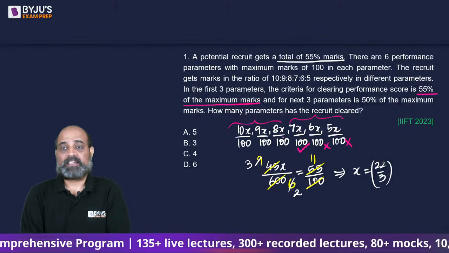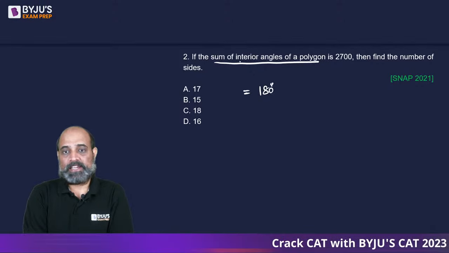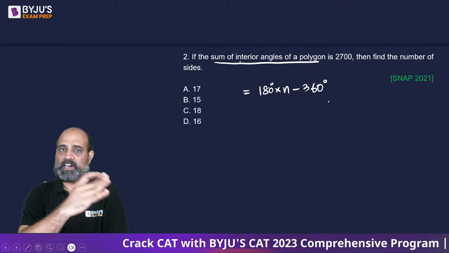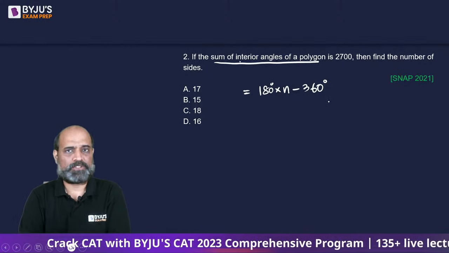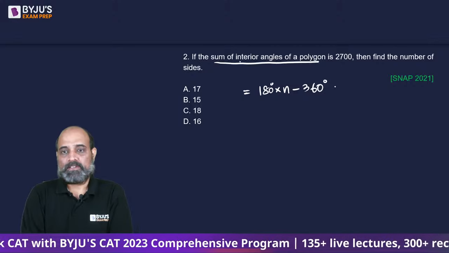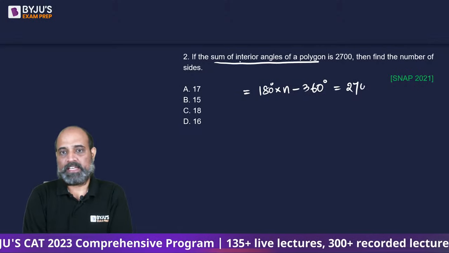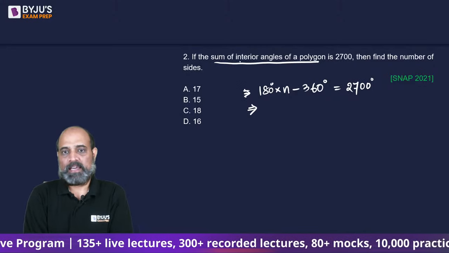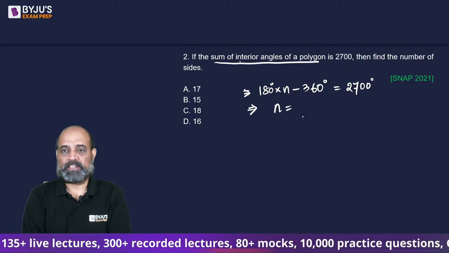Next one. If the sum of interior angles of a polygon is 2700, then find the number of sides. So how do we calculate the sum of interior angles of a polygon? It is given by 180 degrees into n minus 360 degrees, which is also written as 180 degrees into n minus 2, right? So as per the question, this is given as 2700 degrees. So we will be solving this, and we will be getting the value of n.